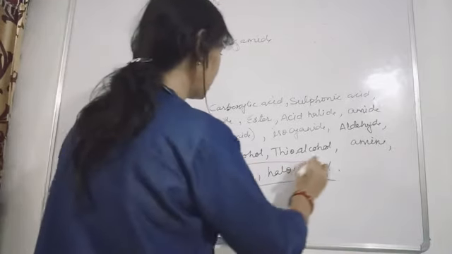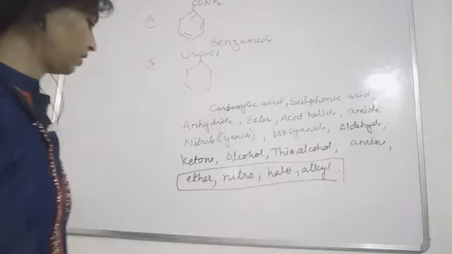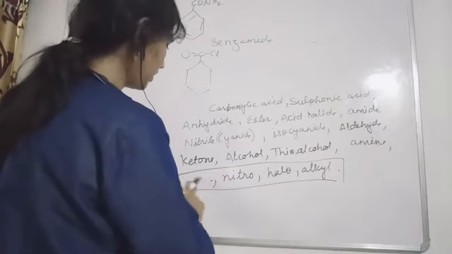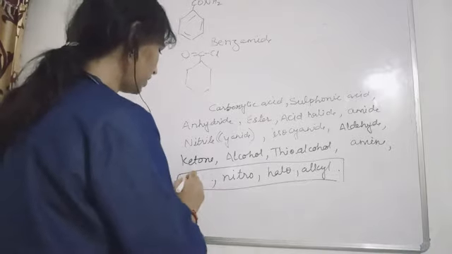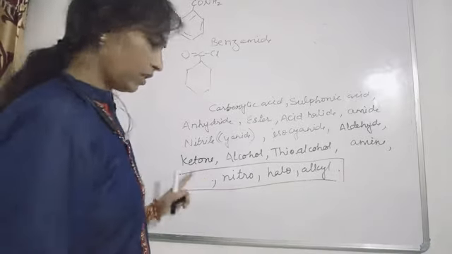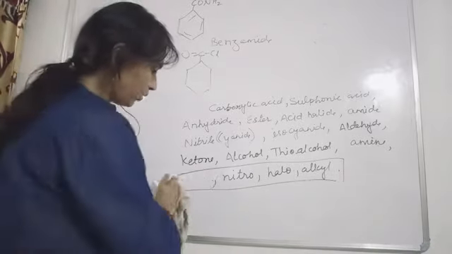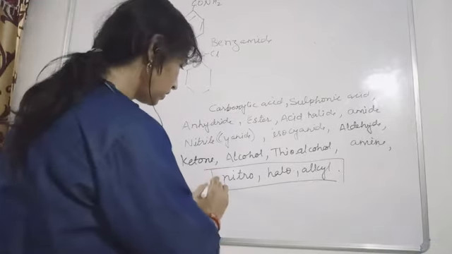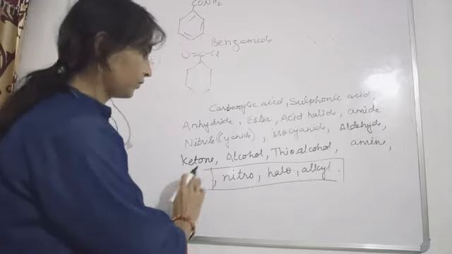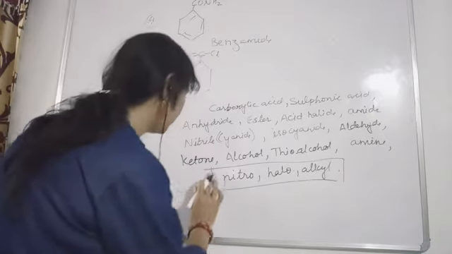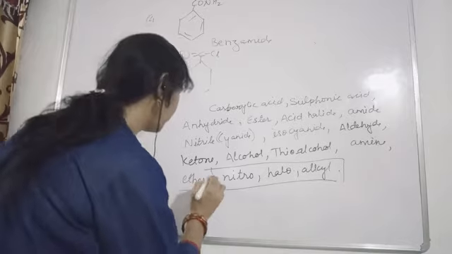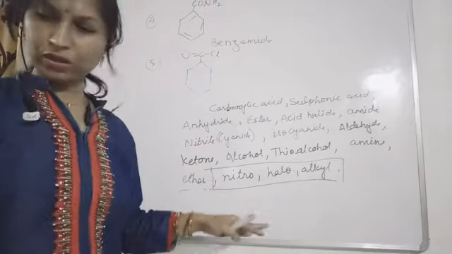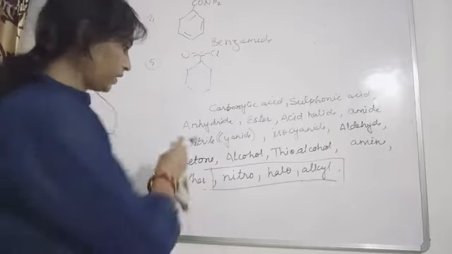This ether, right here, this is epoxy group. Okay, so this epoxy group and nitro, so in this case you are going to write epoxy like that, you can write down. So this will be ether. Okay, so this will be the sequence. Okay, so this was the priority series. Many times we have learned this.